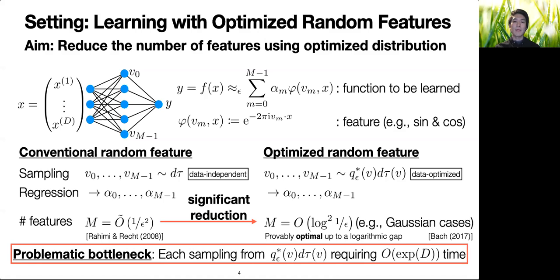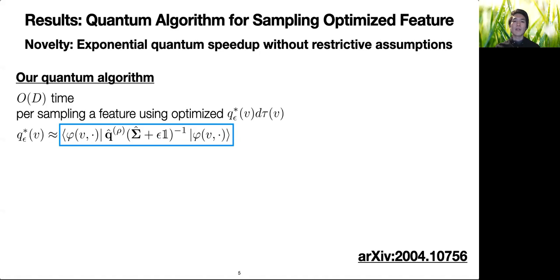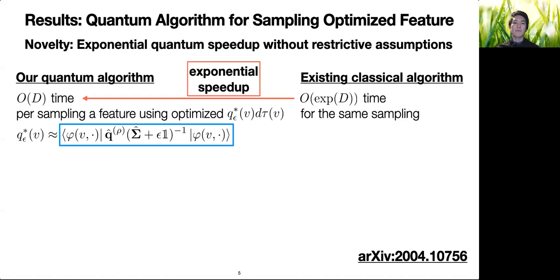However, a problematic bottleneck arises from each sampling step from this optimized distribution, requiring an exponential runtime in data dimension per sampling as long as we use the existing algorithm. To overcome this bottleneck, we discover that we can use a quantum algorithm. Our quantum algorithm achieves sampling from the optimized distribution in as fast as linear runtime, and hence achieves an exponential speedup compared to any known classical algorithm for this sampling task.